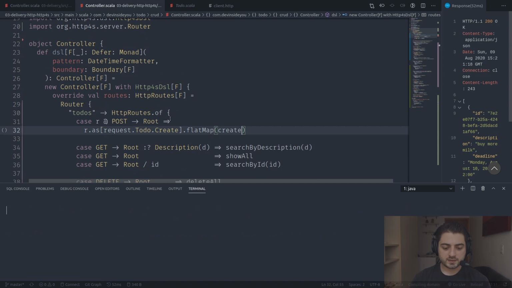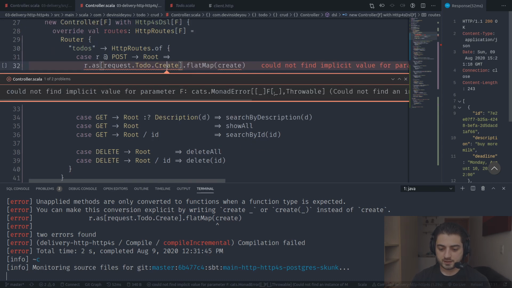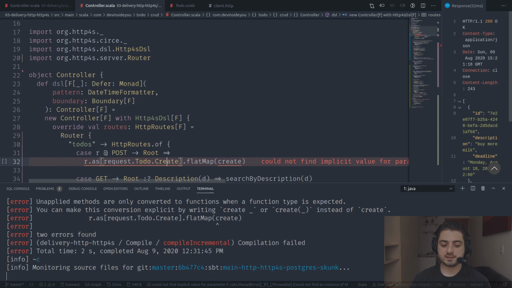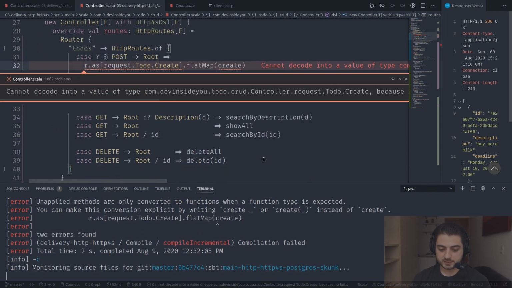Okay, so as of right now, it should not compile because it should say that it could not find implicit parameter monad error, right? So we're basically going to end up needing the sync, right? We need the sync anyway, right? So even if we do like monad arrow, so if we do monad arrow for some type, right, throwable, okay, it's still going to say that we need cannot decode, right?